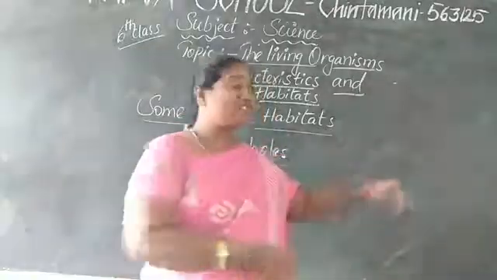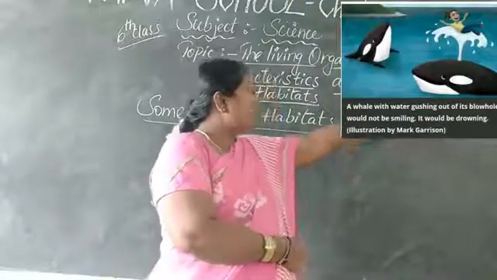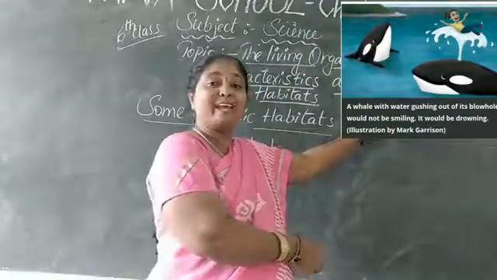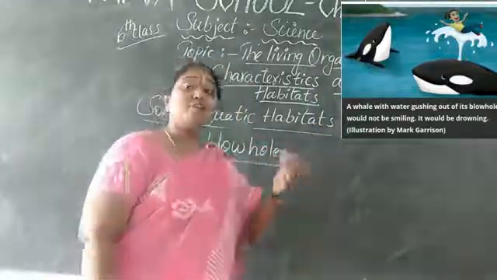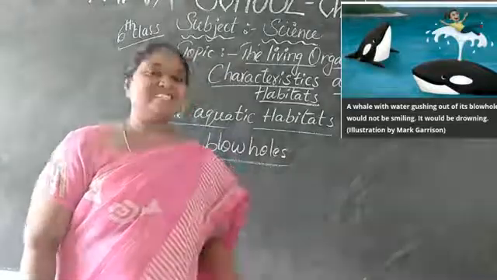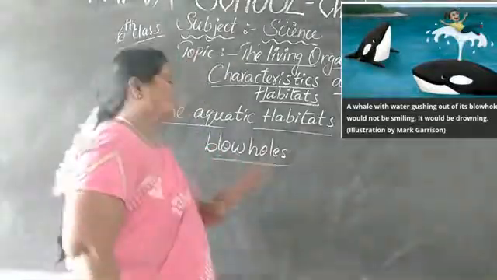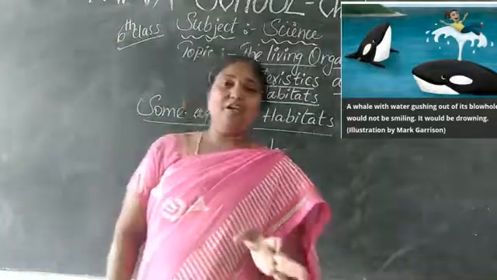I can show you the picture, children. See here, one boy is pushing. That means the blue whale has a hole. By using that hole, it takes the oxygen which is dissolved in the water. So what we call that hole is the blowhole. For which animals?